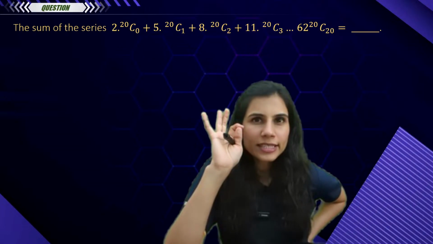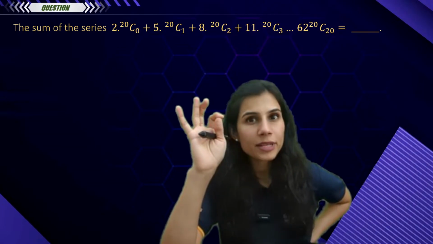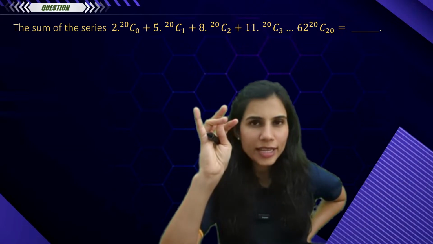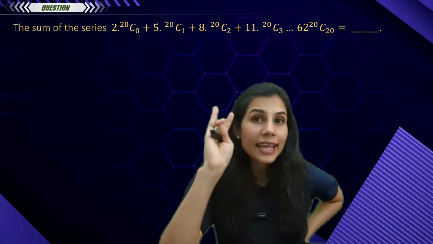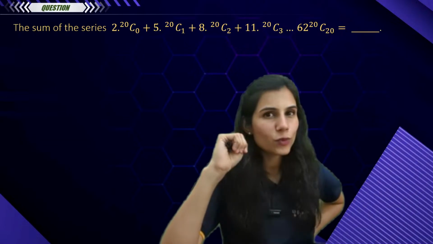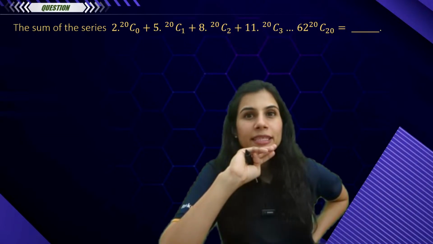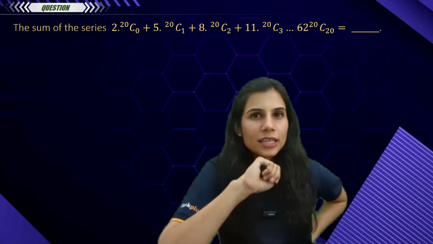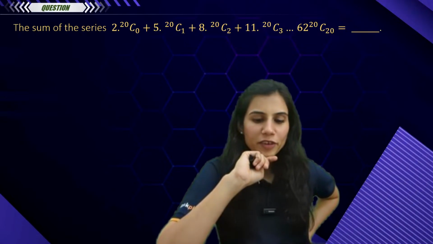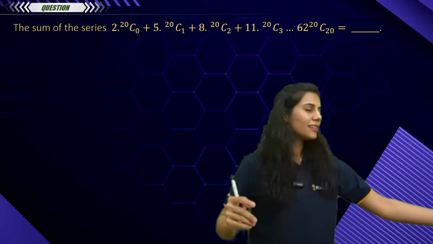MCR plus M plus 1 CR plus M plus 2 CR and so on till M plus NCR. Next was summation R NCR. Next was summation R square NCR. Next was summation NCR upon R plus 1. We're down with 4 different types of series and then this question is popping up. That obviously means somehow it's connected with the previous 4 types. So what is it reminding you of? Tell me quickly.